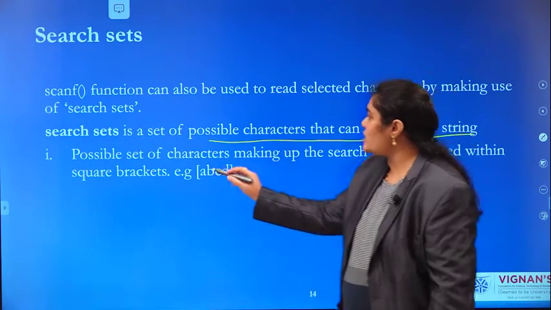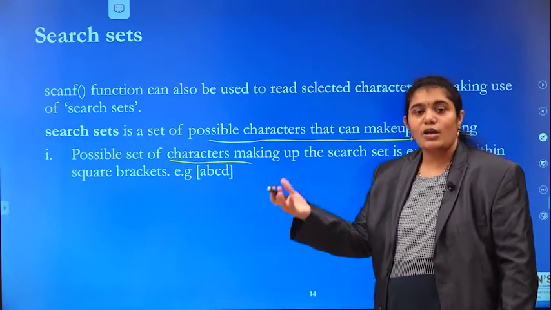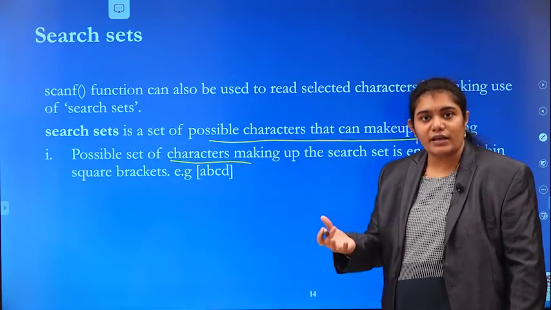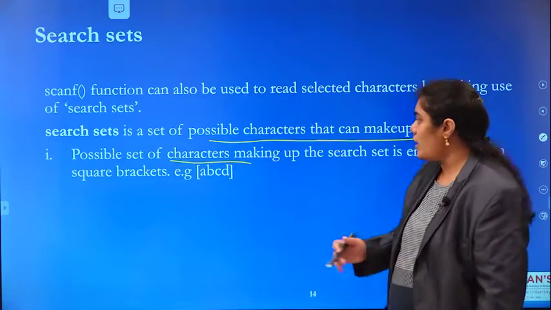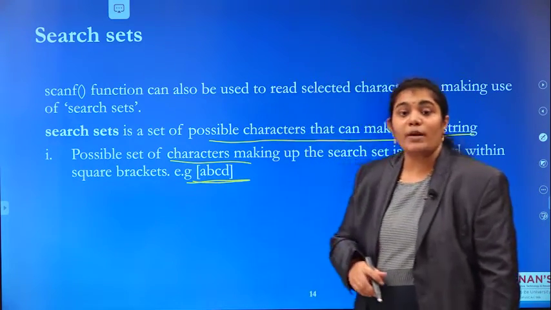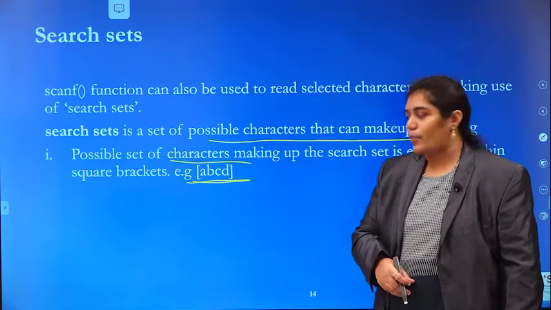So, what are the possible set of characters you want to read from the user? Those characters should be enclosed within square brackets.